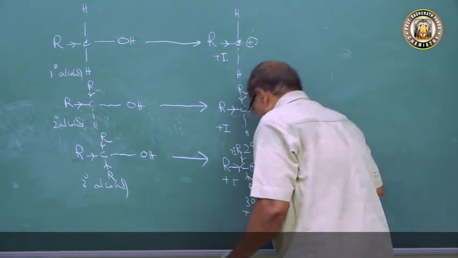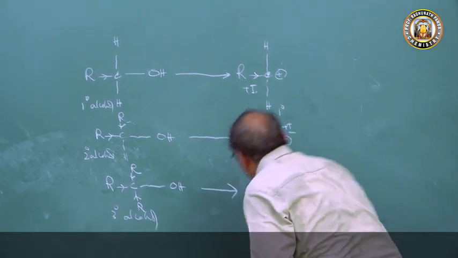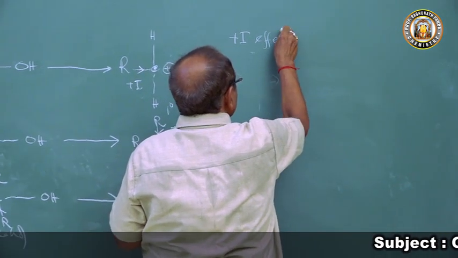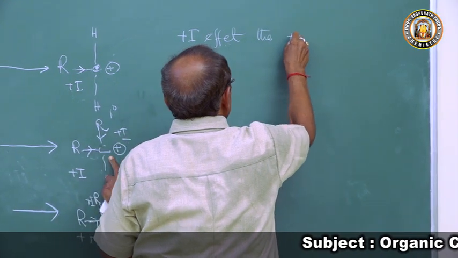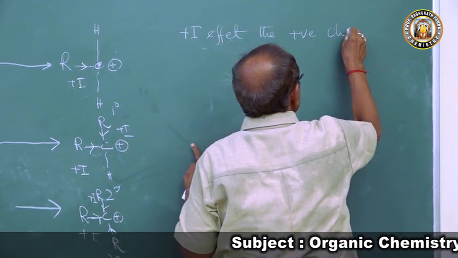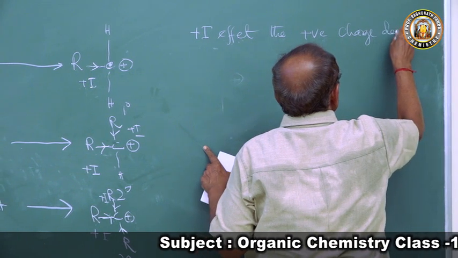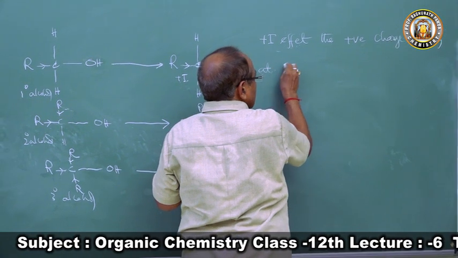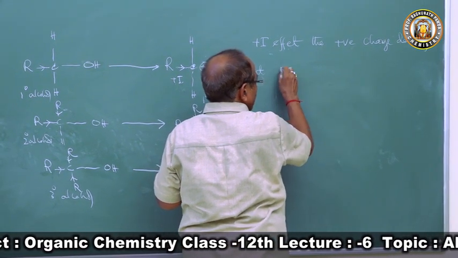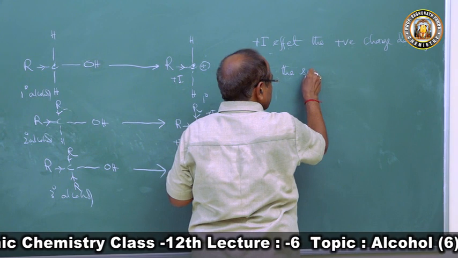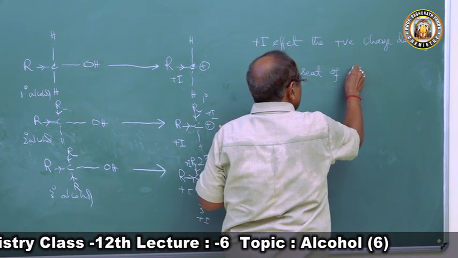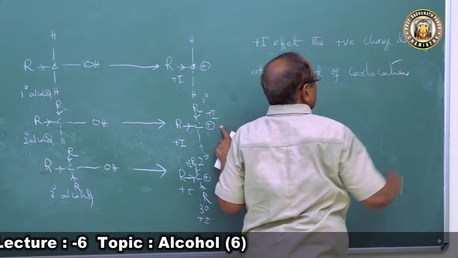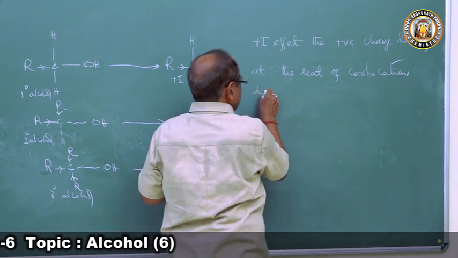So because of plus I effect, the positive charge density at the seat of carbocation decreases.